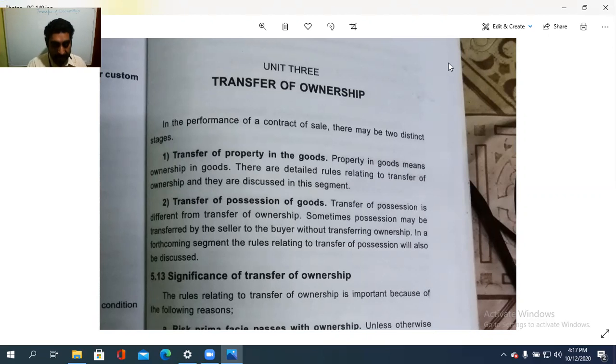So, two things are there. One is transfer of property, and another one is transfer of possession.